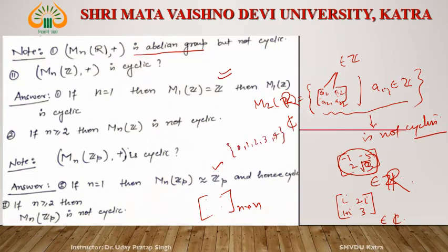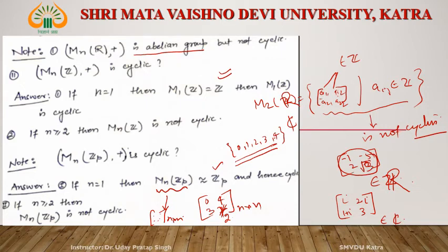So entries are only these 5 numbers. If we write 7 here, what is the meaning of 7? 7 divided by 5 leaves remainder 2. Then this is 2. So all the entries are from Zp. MnZp means all n cross n matrices whose entries are from Zp.